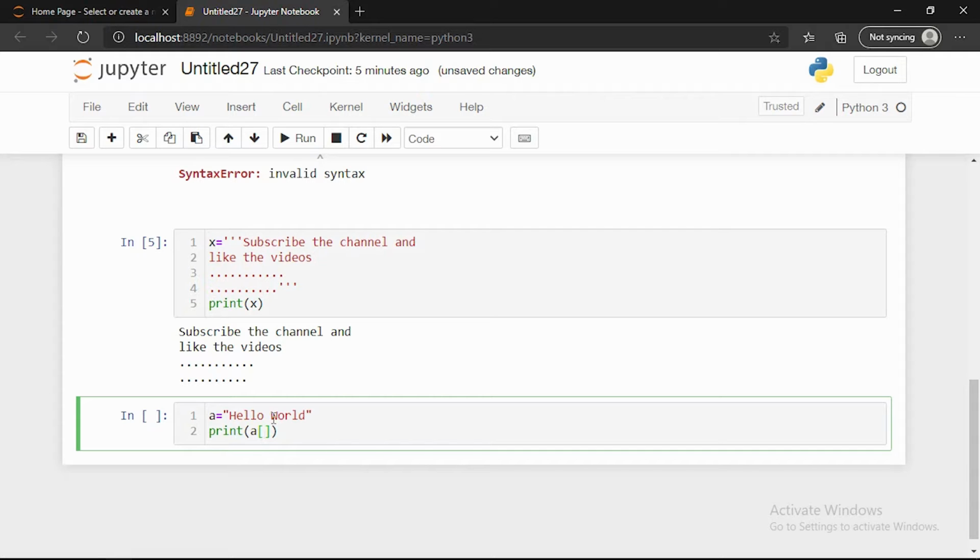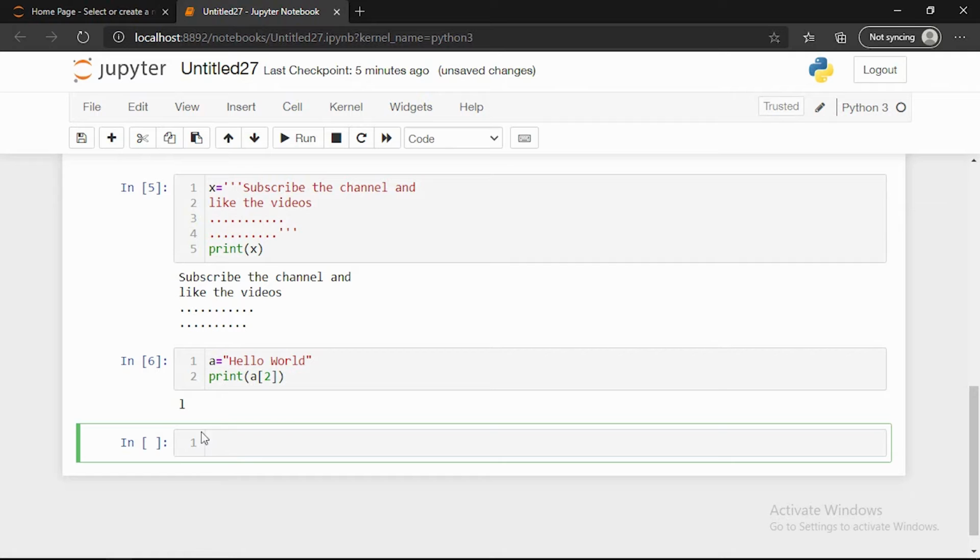So I'm just giving 2. You can see here there is an L: 0, 1, 2. Remember, in programming languages the position starts from 0. So H is at 0, E is at 1 and L is at 2.